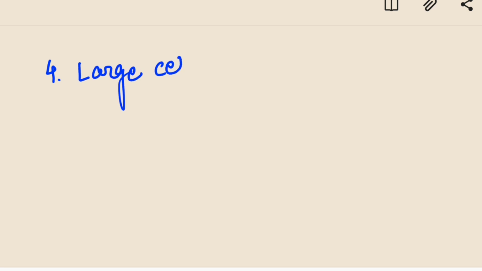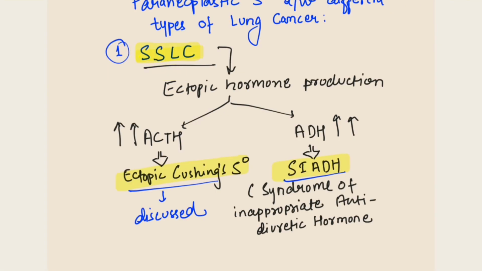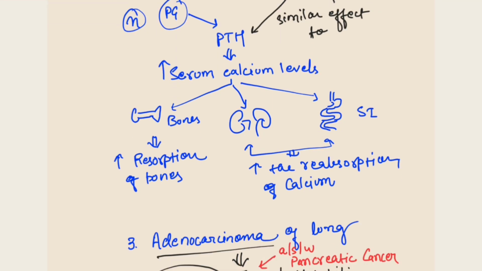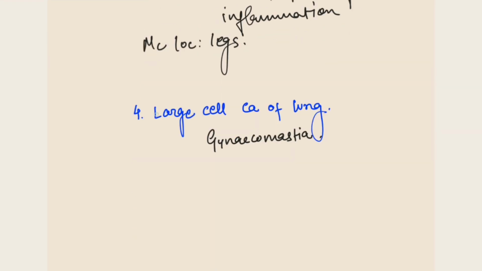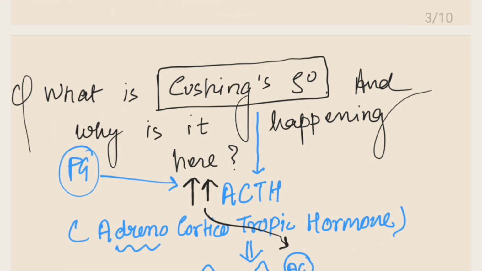And finally, the large cell carcinoma is famous for causing gynecomastia due to increased secretion of beta human chorionic gonadotropin. So, we have seen the paraneoplastic syndromes associated with small cell carcinoma of lung, squamous cell carcinoma of lung, and adenocarcinoma of lung. Additionally, the large cell carcinoma of lung. Moving back to our question, the last line says bronchoscopy is performed and biopsy of the tumor is taken.